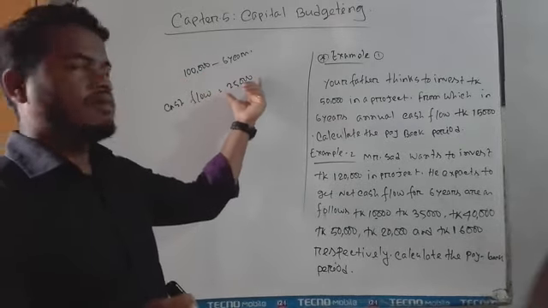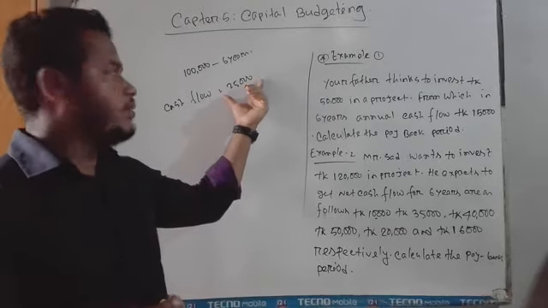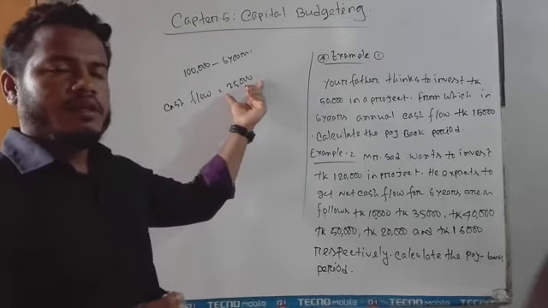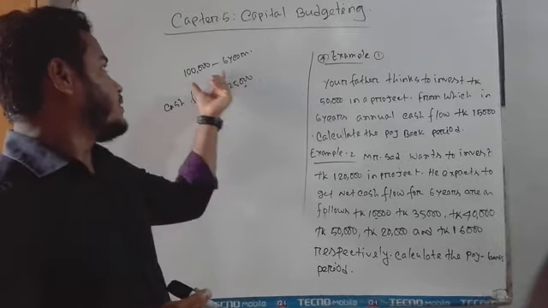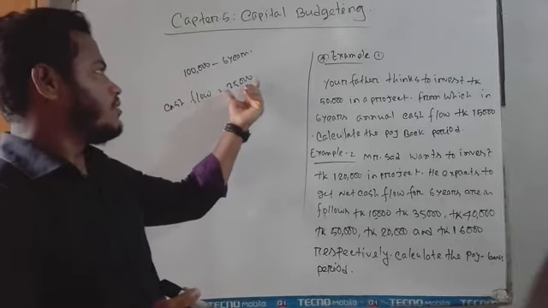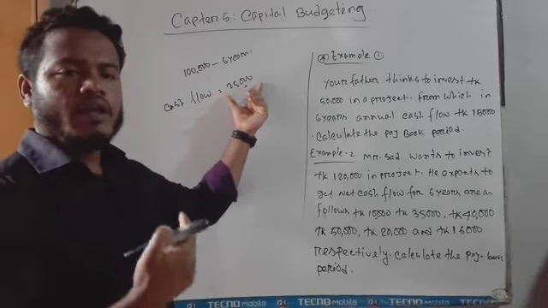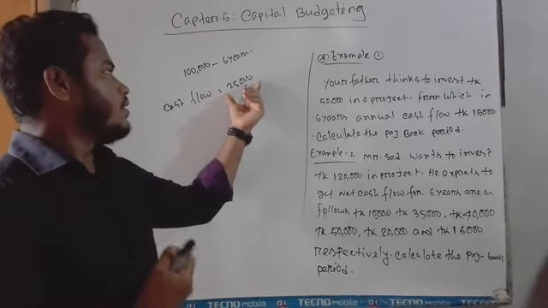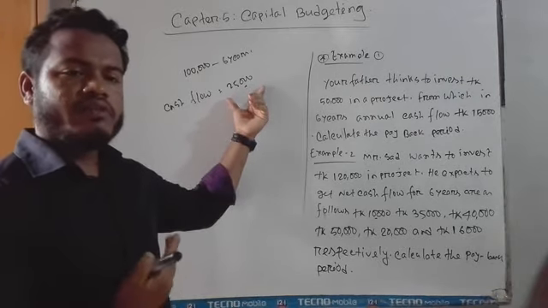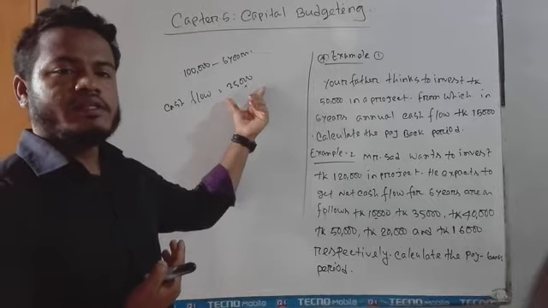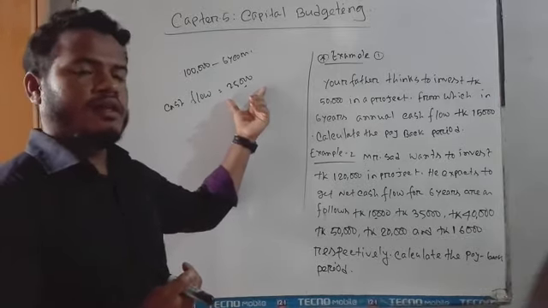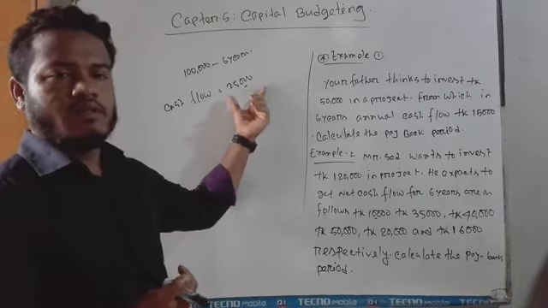If the annual cash flow is 25,000 taka, then the total time needed to get back the 1 lakh taka is 4 years. After 1 year I will get 25,000, after 2 years 50,000 taka, after 3 years the total cash flow is 75,000 taka, and after 4 years the total cash flow is 1 lakh taka.